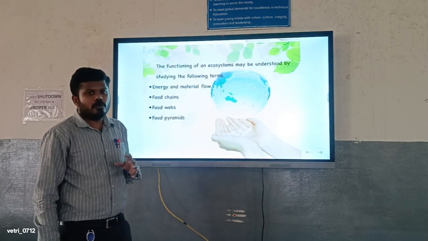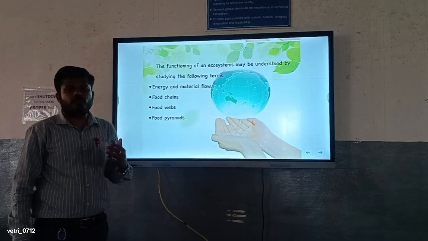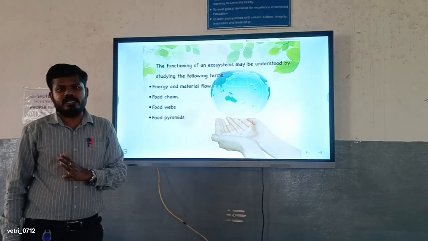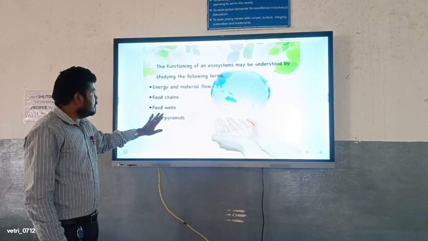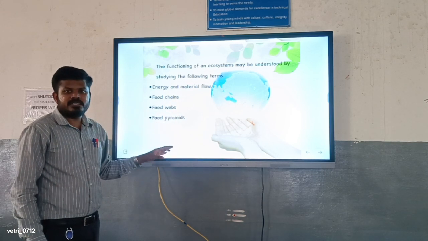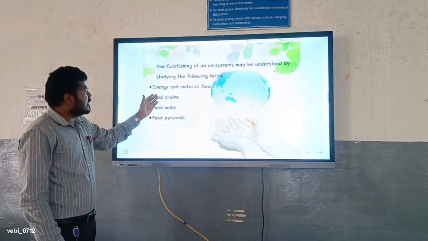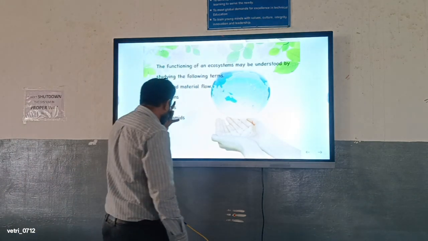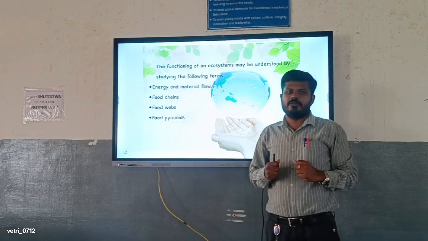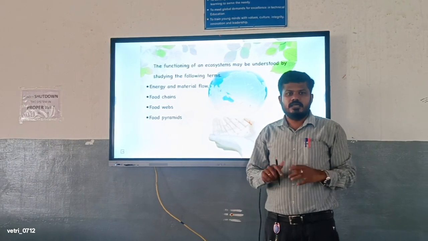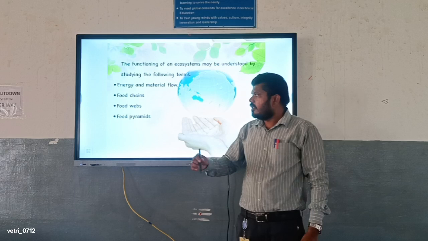There are the following four things that we have to study before taking up the ecosystem areas: energy and material flow, food chain, food web and food pyramid. These are the major and most important things we are going to discuss in the ecosystem areas. Energy and material: what kind of energy and what kind of material are required for the next movement of producers and consumers. Food chain, food web and food pyramid are the same cycle.